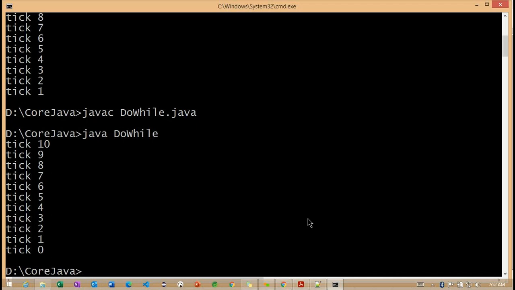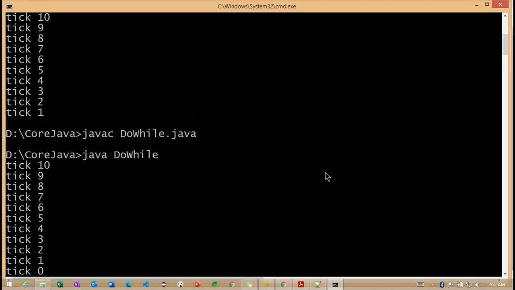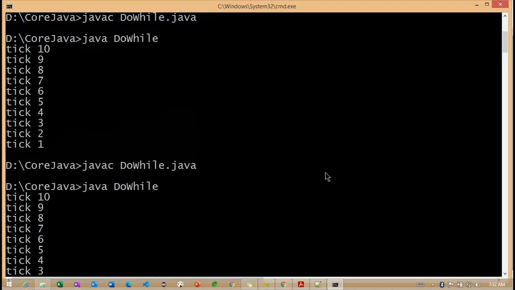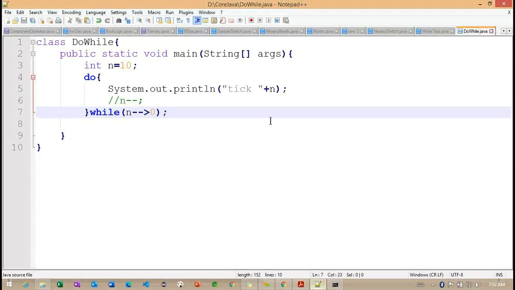Any difference we are having here? Yes, for the post increment here, the loop is repeating one more time. Now you can see for the pre we don't have any problem. For the post, it is repeating one more time. So why is it repeating one more time? Getting the point? So we need to think here.